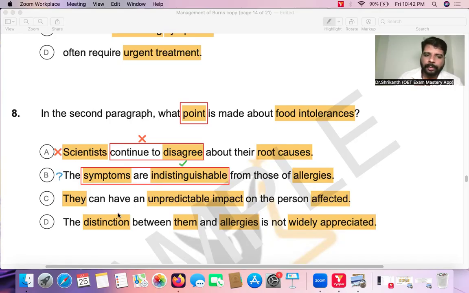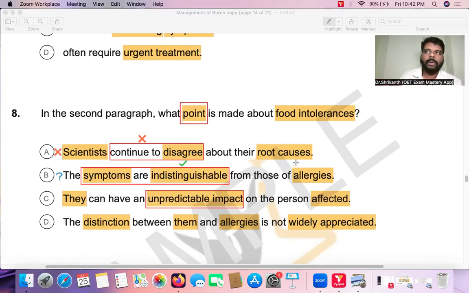Now, what about option C? They can have an unpredictable impact. So, about food intolerance, did we read anything about it having an unpredictable impact? That is not mentioned, right? But actually, a very predictable thing they have mentioned. So, what's the prediction? If a person is allergic to foods, they will lose weight.